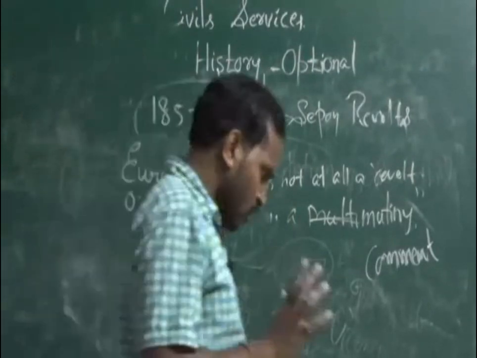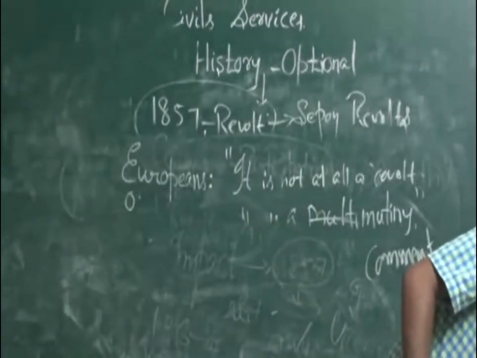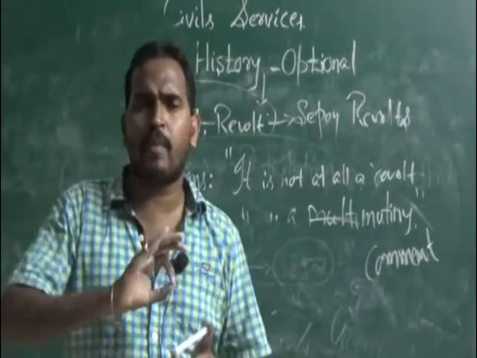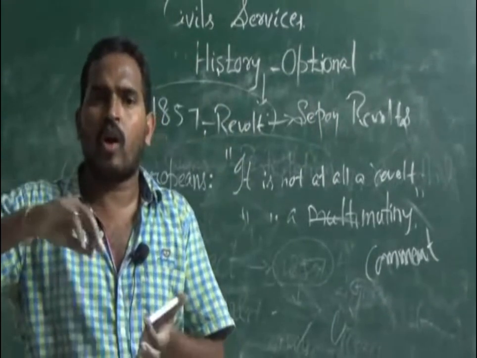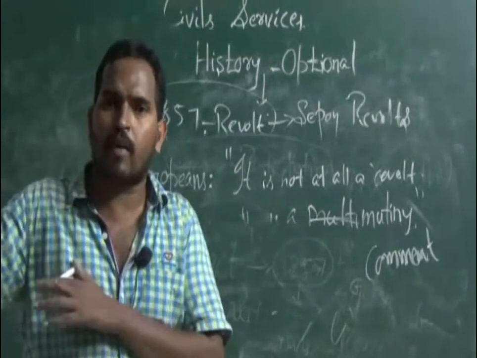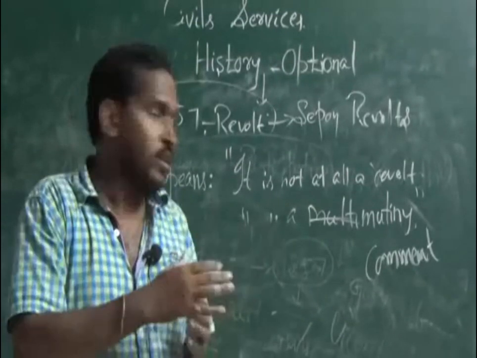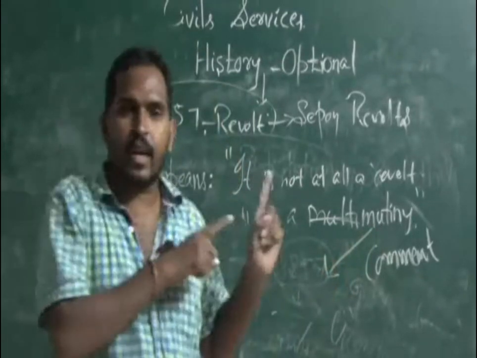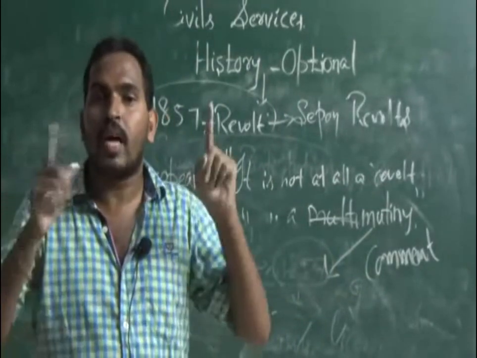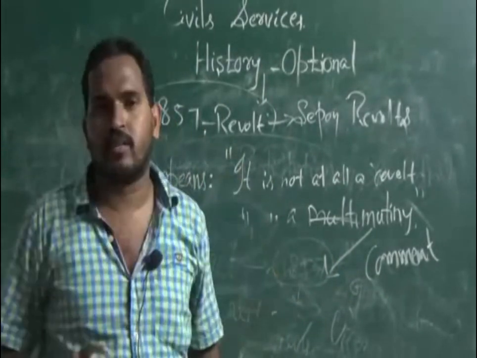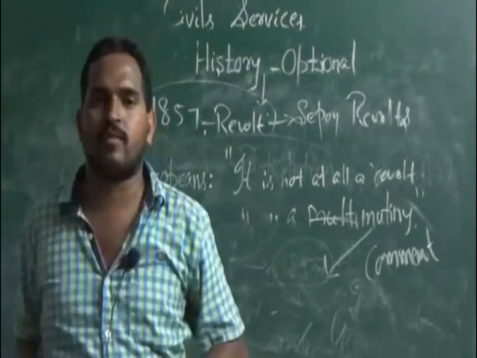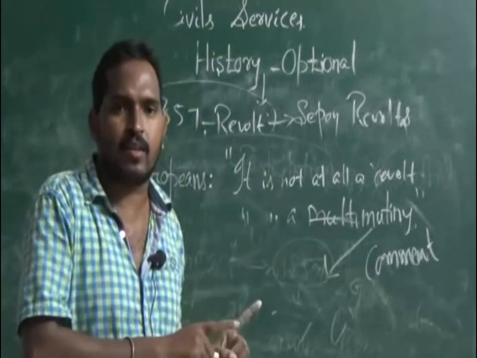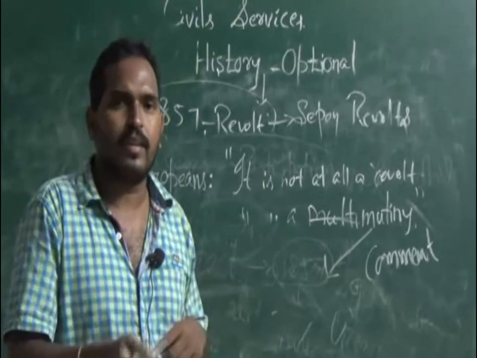What is the difference between the revolt and the mutiny? A revolt can be on anything, on any person, on any sector, on any body of the government. But a mutiny is particularly related to the military only. The revolt in the military is called a mutiny. Mutiny is a type of revolt. The revolt that particularly arises in the military sector or in the regiments of the military is called a mutiny.